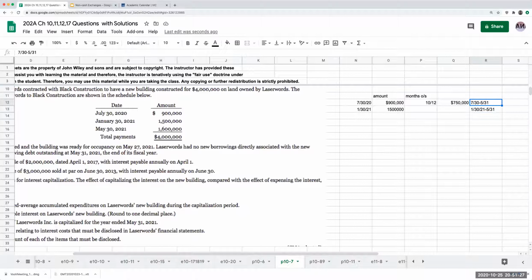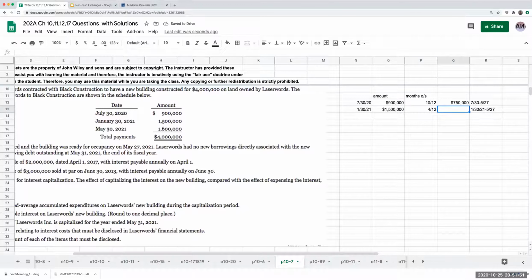If I look at the dates over here, this is not really 5/31, it's really 5/27, because that's when they actually finished it. But as far as the dates go, at least for my class, I'm fine with using the month end. This is really going to be 4 months, or February, March, April, and May.